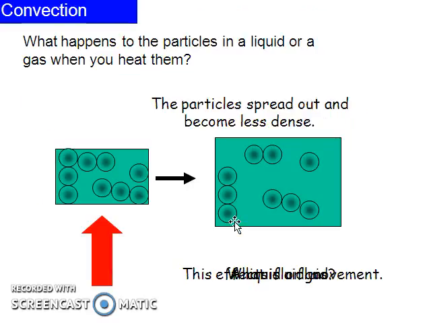Now another mode of heat transfer is convection. How does this happen? Normally convection takes place in the liquid or gaseous phase.